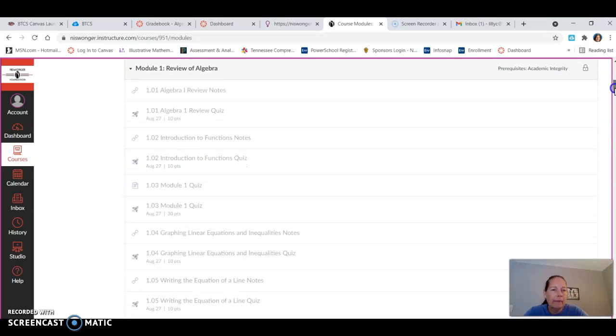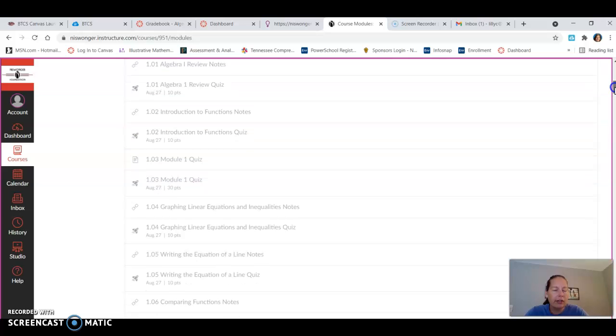All right. After that, these are kind of grayed out right now. You can see that they're locked, but they will be open. You will start in each module, and you would start at the top, and then you will go through these in order. All right. So it's important in math to go through things in sequential order. So make sure that you do that. And even though these have due dates, they're just kind of a way to keep you on track. You can work at your own pace.